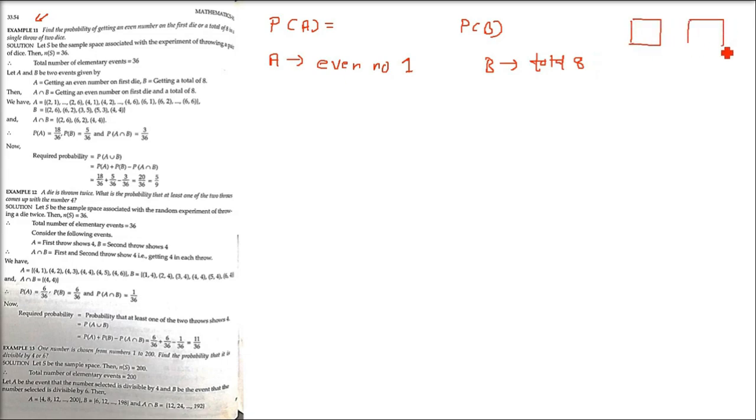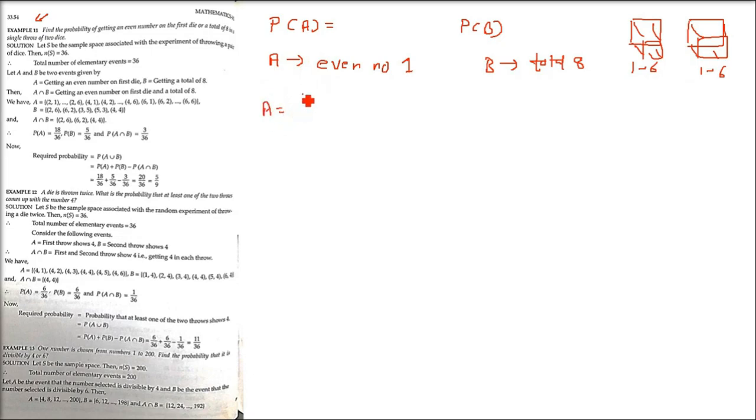So there are 2 dice, right? One will give you a number from 1 to 6. Another will also give you a number from 1 to 6, because these are fair dice, 1 to 6 and 1 to 6. So let us see what will be the sample space. It will be 6 into 6, 36 is n(S). But before getting to this, let us see A.